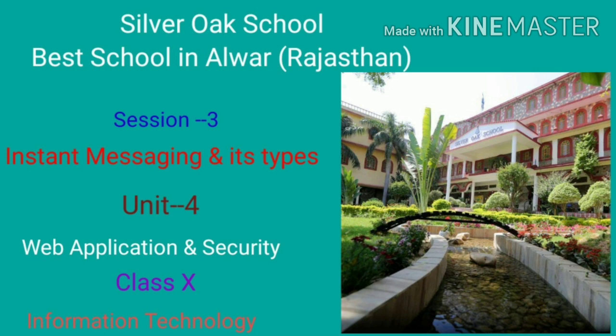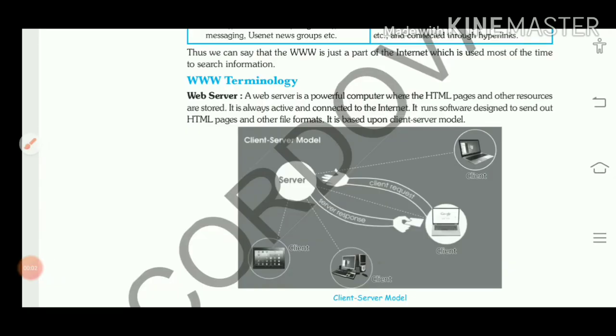So children, first we will take one quick revision of what we covered in our previous class, some basic terms of WWW, and then we will continue with session number 3, instant messaging and its types. In our previous class we discussed some basic terms that we use in the World Wide Web.